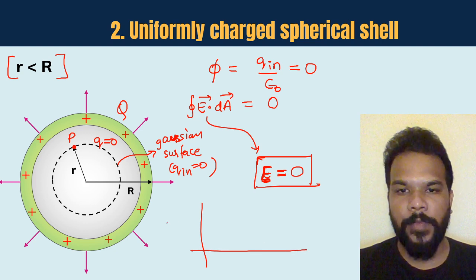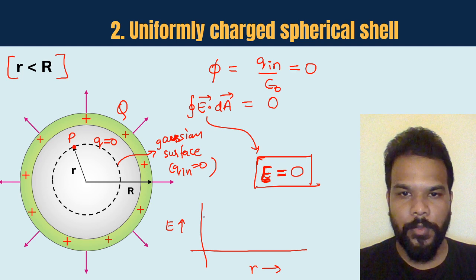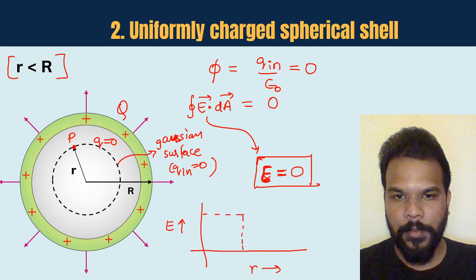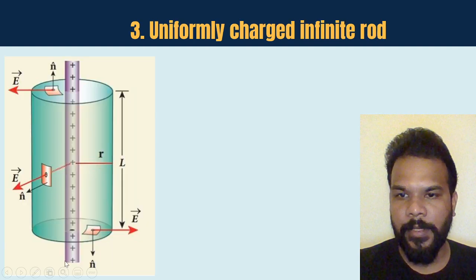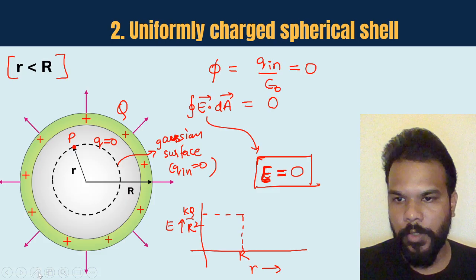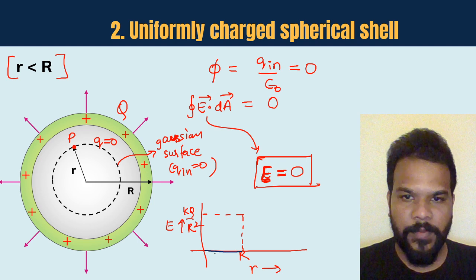And if you remember, we used to draw a graph also to tell the same thing. So if this is capital R, this is kq by r square, and if we try to plot the graph here, this is the value till the surface, being 0 and remaining 0 till here.